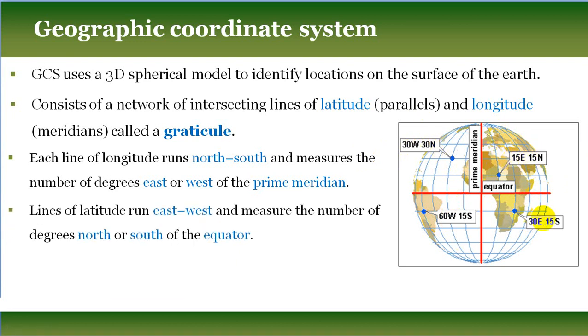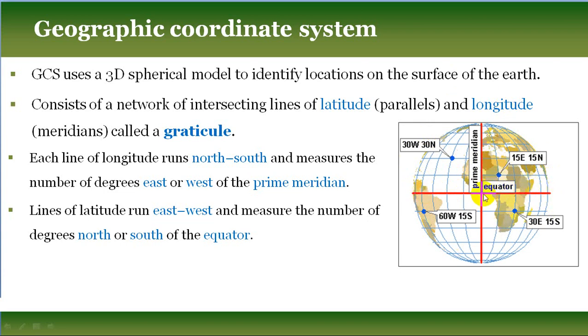Lines of latitude run east-west, and they measure the number of degrees north or south of the equator.